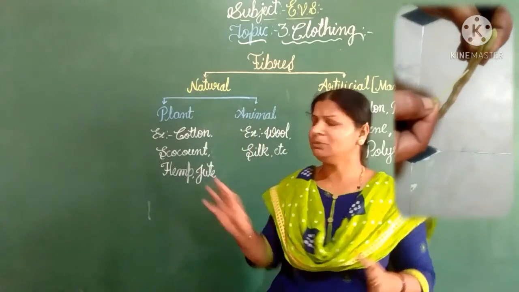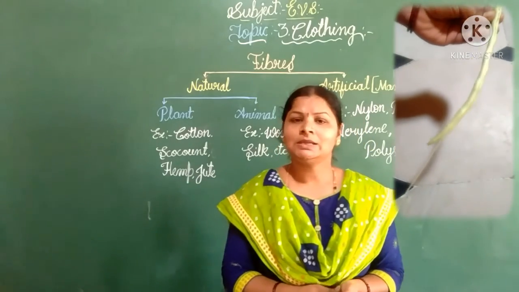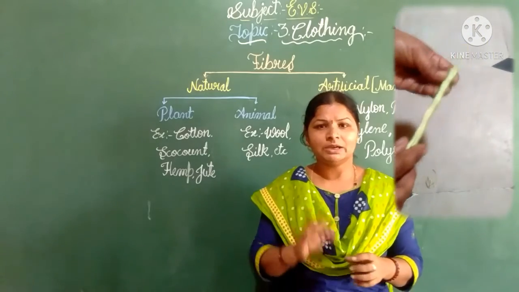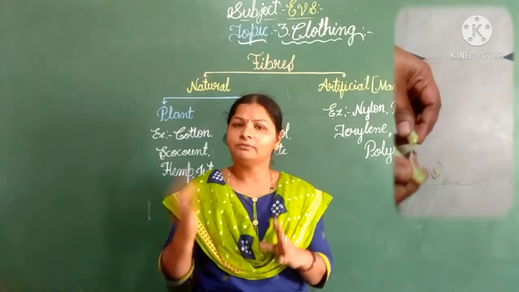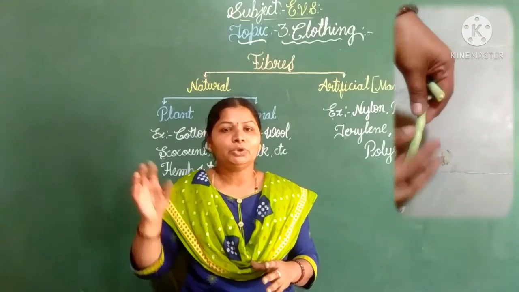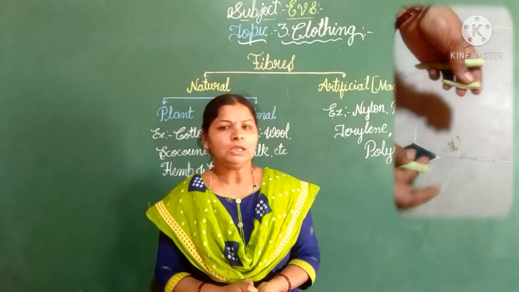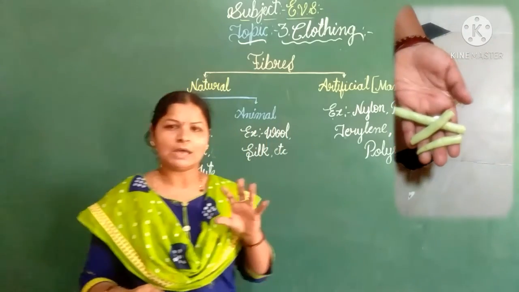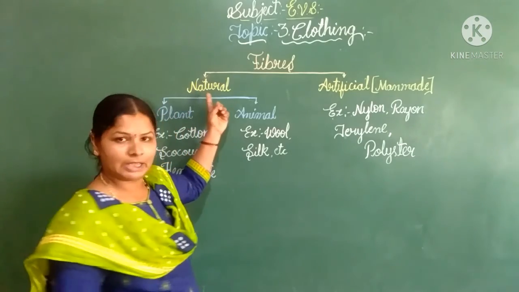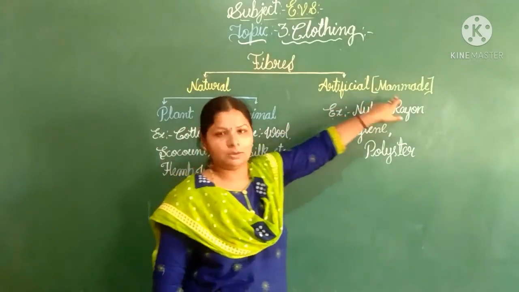So what is meant by fibers? I already told you in the previous class. See, fibers, it means yarn. Okay, so that fiber we turn into yarn or thread. Okay, by using that we make different types of cloths, children. See, the fibers that are there, we classify into two types. First one is natural, second one is artificial. Artificial in the sense man-made.